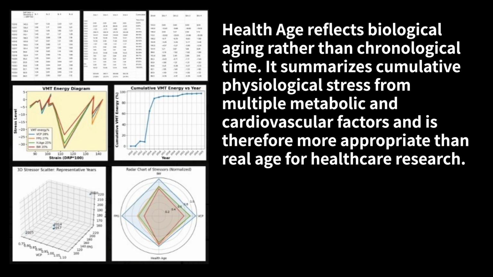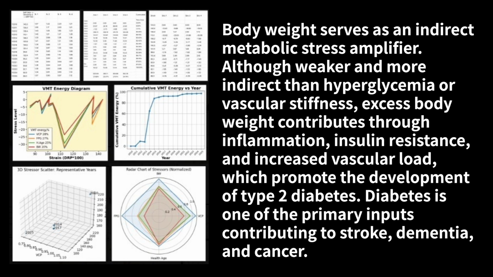Health age reflects biological aging rather than chronological time. It summarizes cumulative physiological stress from multiple metabolic and cardiovascular factors and is therefore more appropriate than real age for healthcare research. Body weight serves as an indirect metabolic stress amplifier, although weaker and more indirect than hyperglycemia or vascular stiffness. Excess body weight contributes through inflammation, insulin resistance, and increased vascular load, which promote the development of type 2 diabetes. Diabetes is one of the primary inputs contributing to stroke, dementia, and cancer.